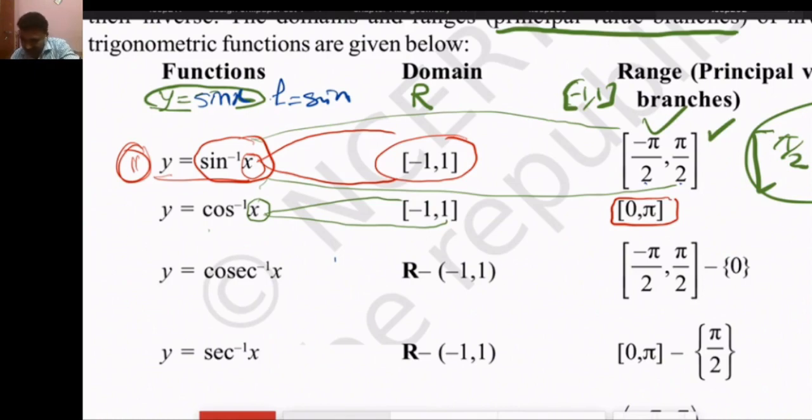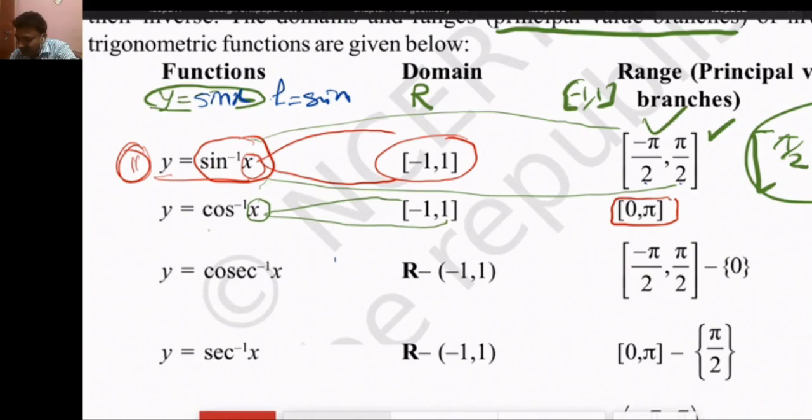The cosec inverse x function is also very important. In class 11th and 10th, we know that sin x never goes beyond minus 1 to plus 1. Similarly, cosec x never lies between minus 1 and 1. Similarly, for cosec inverse x, x never lies between minus 1 to 1.